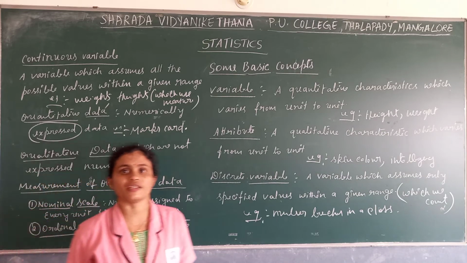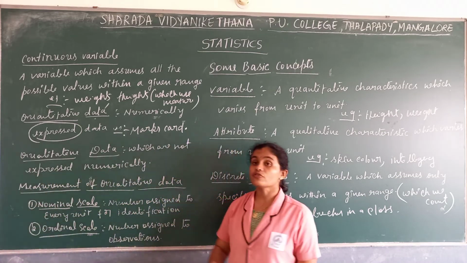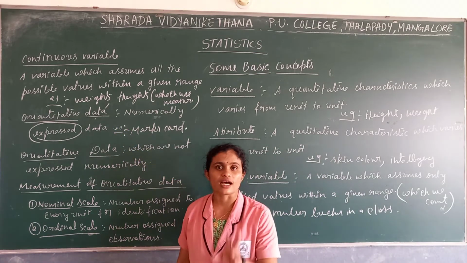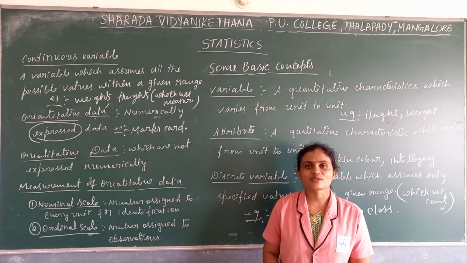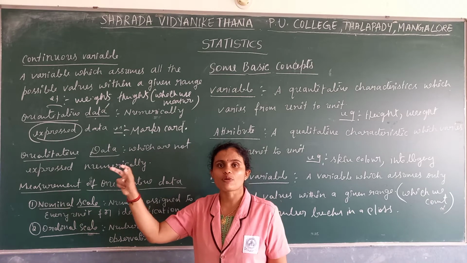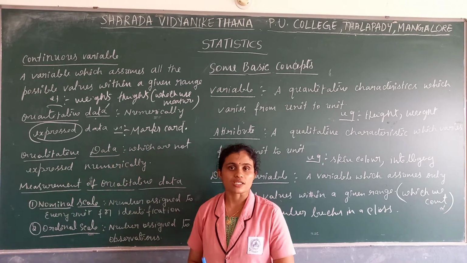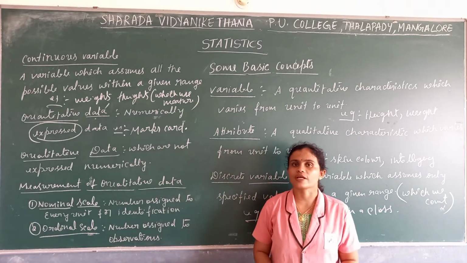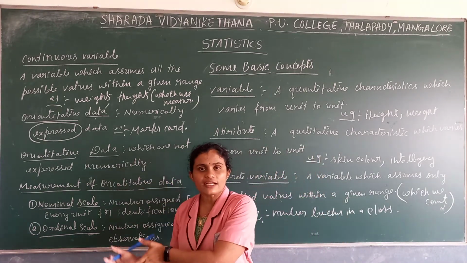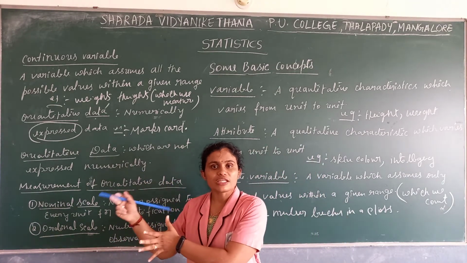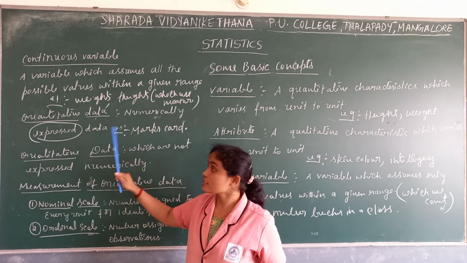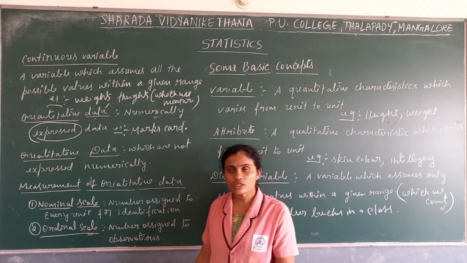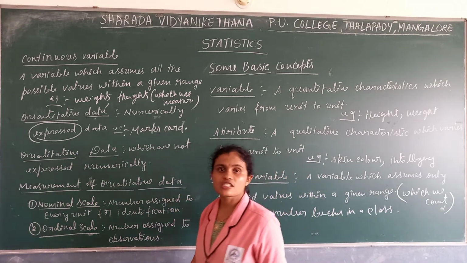It is a document, and this particular document which is expressed in numbers is called quantitative data. The quantitative characteristics are a characteristic of a person which we measure in numbers. Height and weight are not a document. It's a particular person's characteristics which we measure in numbers. So that is characteristics, and these are the documents.